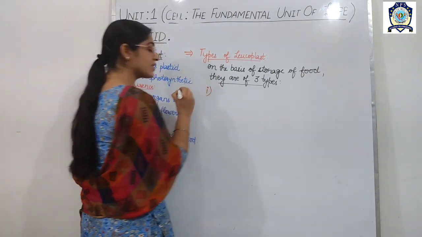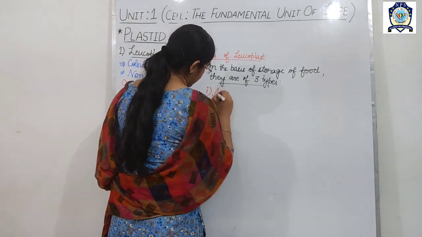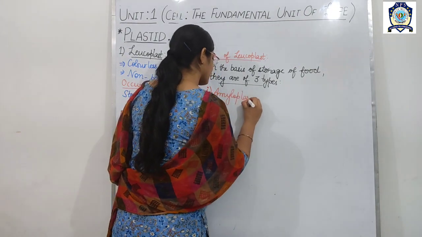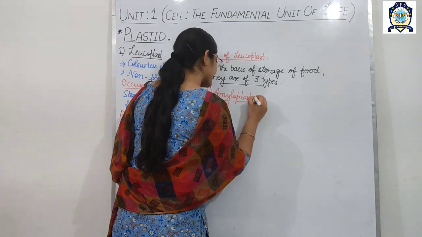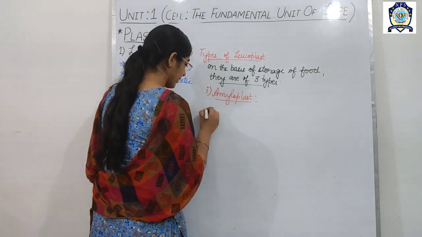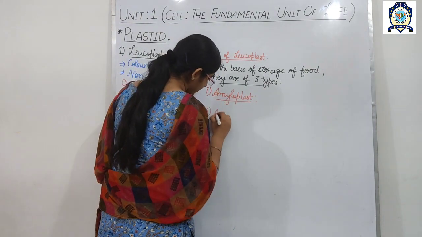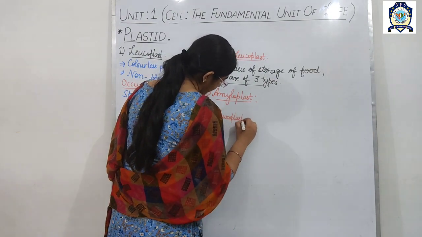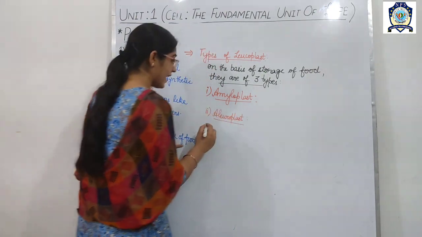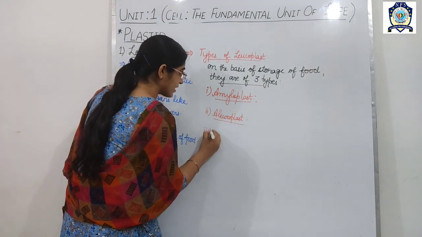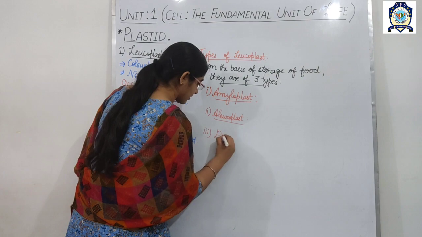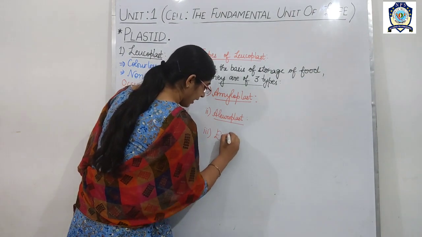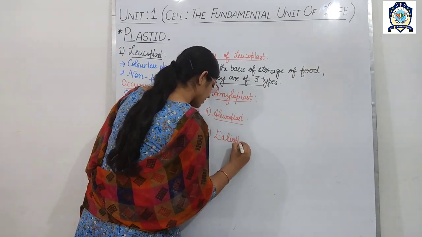The first one is the amyloplast, the second one is the elaioplast, and the third one is the elioplast.